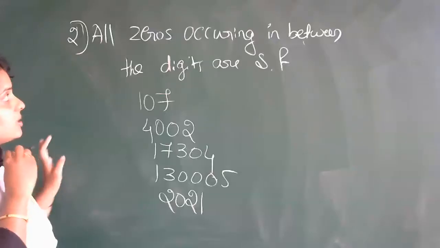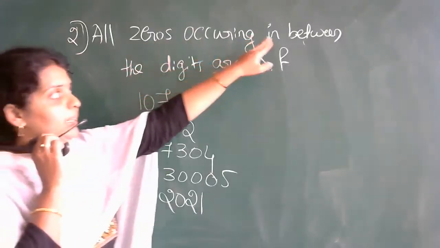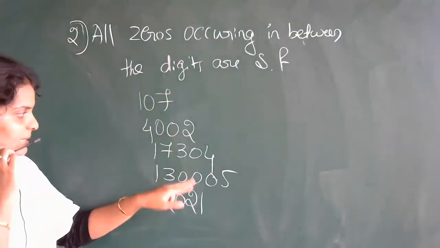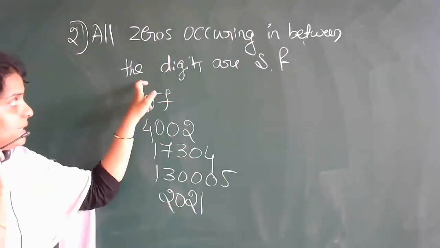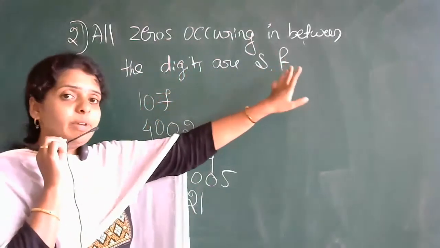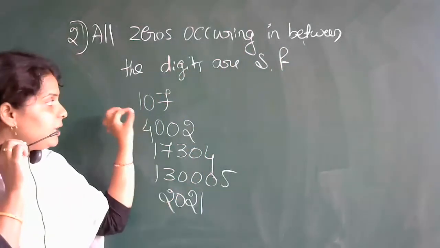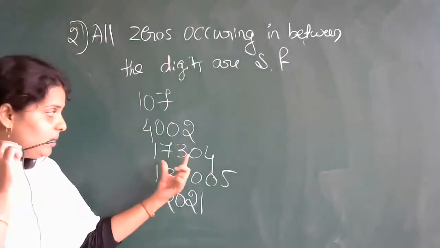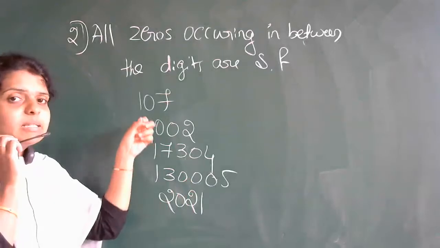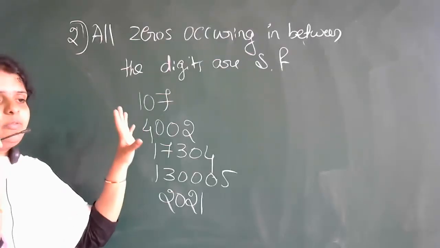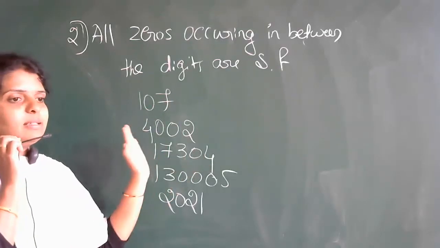So here, what is the rule? All zeros occurring in between. So here you can see in between we have zeros, which are significant figures. Means if a zero exists in between the number, this is also considered as significant figures.